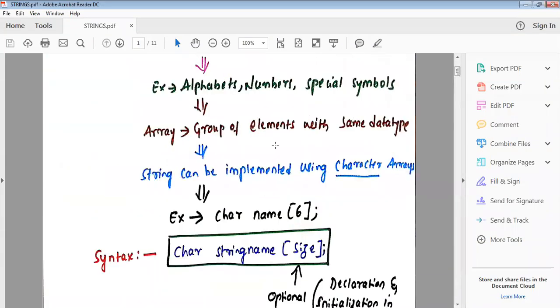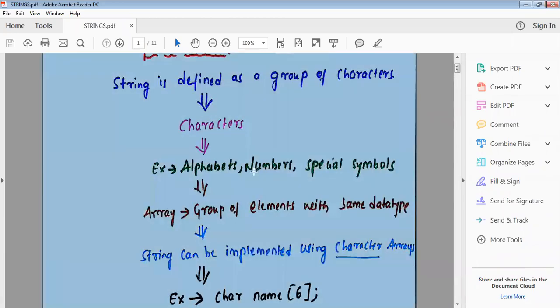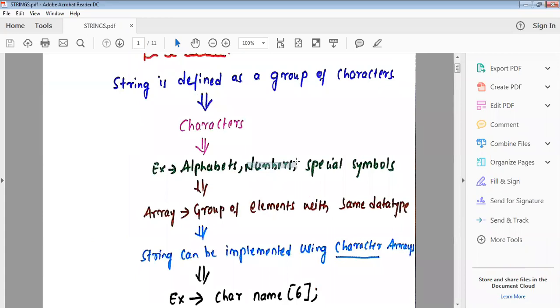And here one thing you should remember, about numbers. If you give a number 9 without using any special symbol, then it is treated as an integer data type. If you give a number with a special symbol, then it is treated as a character.